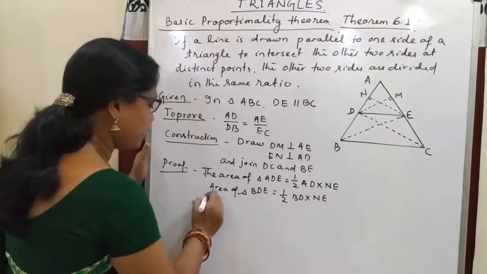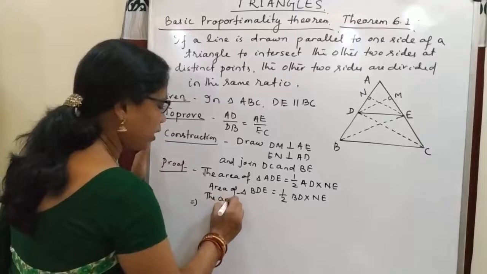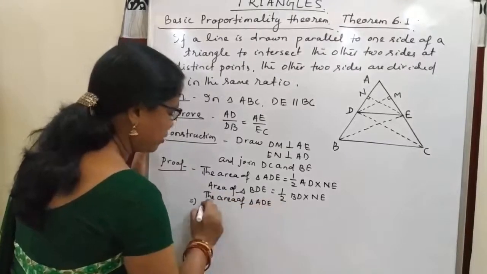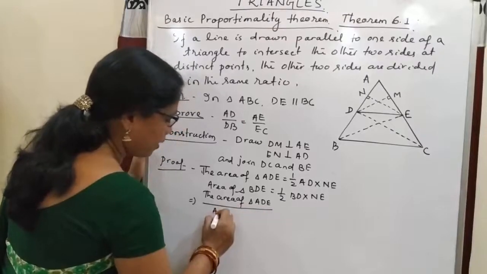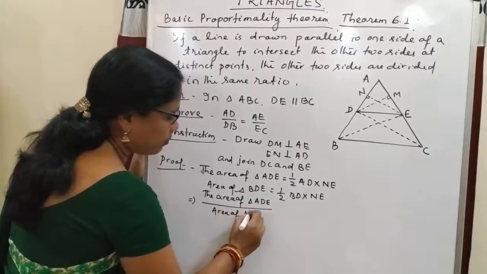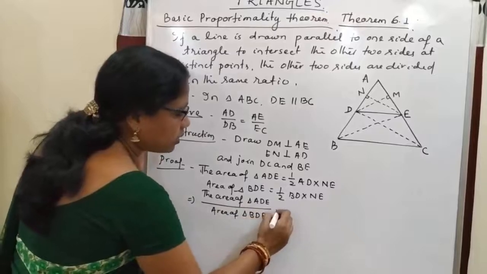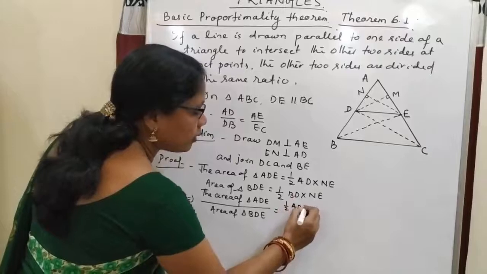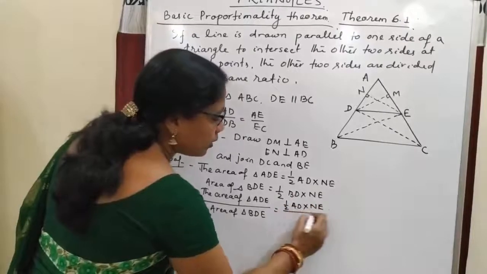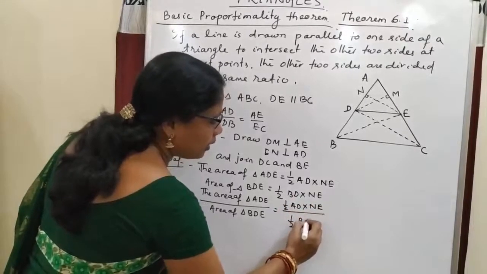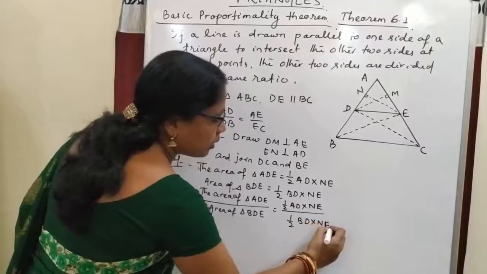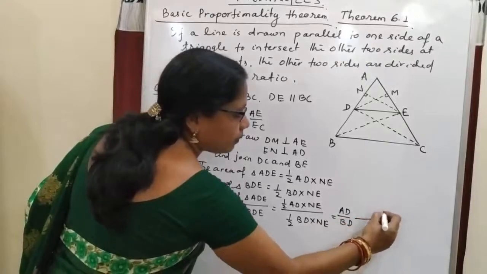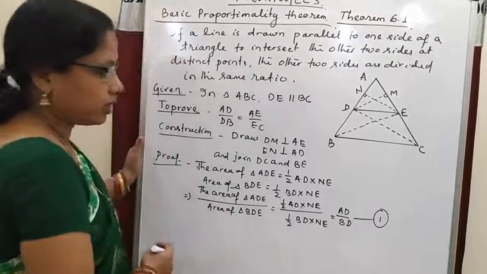So this implies the area of triangle ADE by area of triangle BDE is equal to half AD multiplied with NE divided by half BD multiplied with NE. So this is equal to AD by BD. So this is our equation 1.